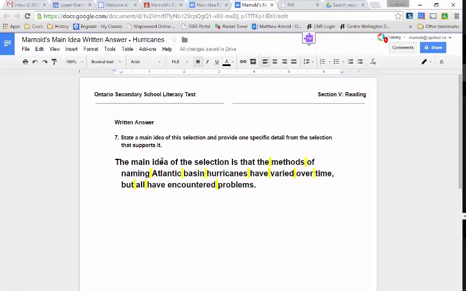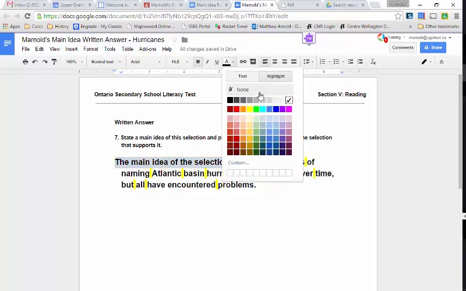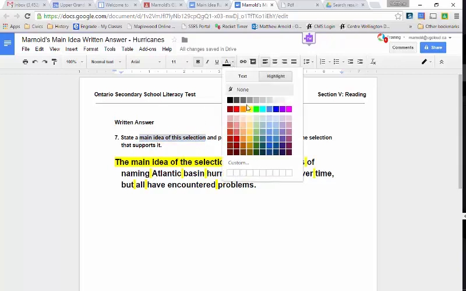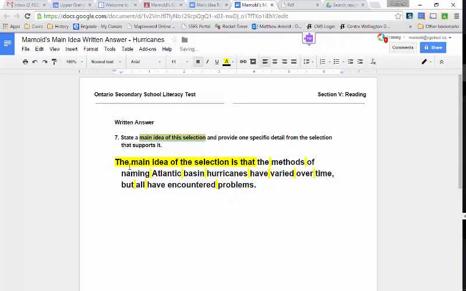This was taken directly from here. All I did was quite simply add the words the and is that. So you can see right here, the main idea of the selection is that the methods of naming Atlantic Basin hurricanes have varied over time, but all have encountered problems.